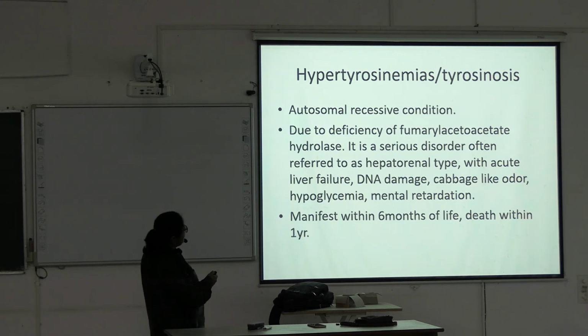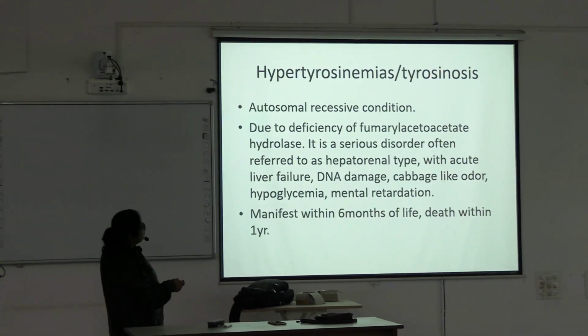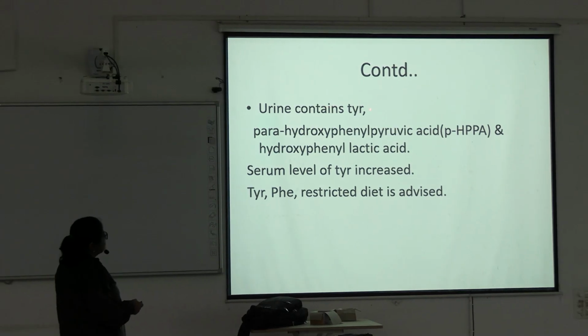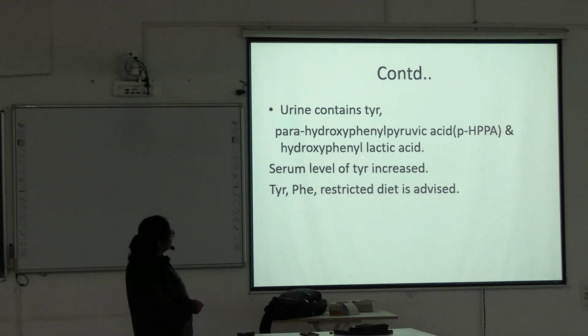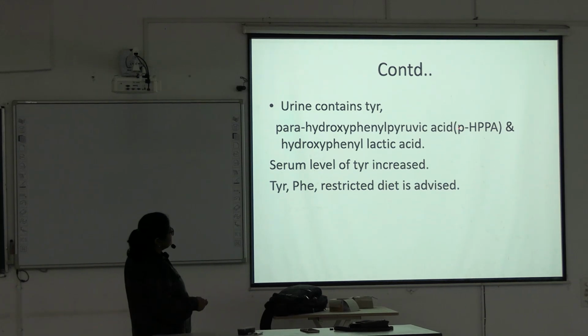Urine contains tyrosine, para-hydroxyphenylpyruvic acid and hydroxyphenyllactic acid. Serum level of tyrosine is increased. So a phenylalanine and tyrosine restricted diet should be advised.